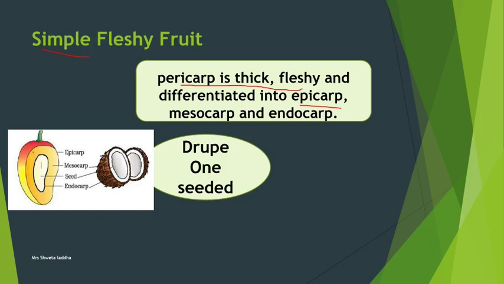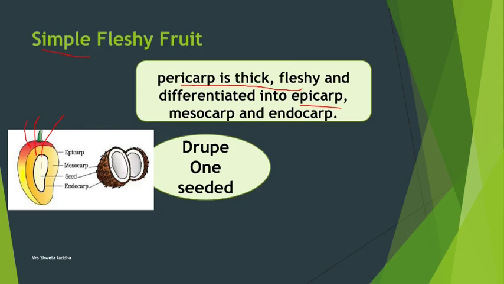In mango, you can see that this is the epicarp, the skin, which is greenish, reddish or yellowish in color. The juicy sweet fleshy part is the mesocarp, and the stony covering on the seed is the endocarp. Here it is fleshy because the mesocarp is juicy and sweet. It is single seeded, so it is a drupe. Coconut is also an example of a drupe.